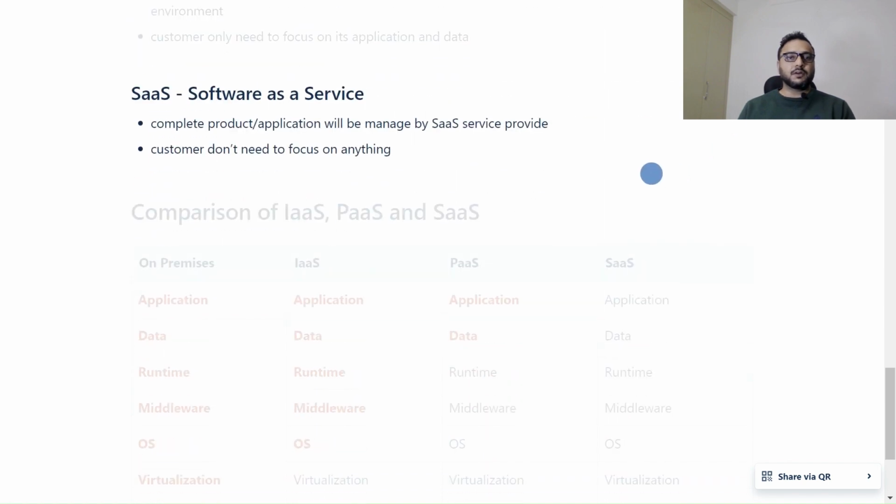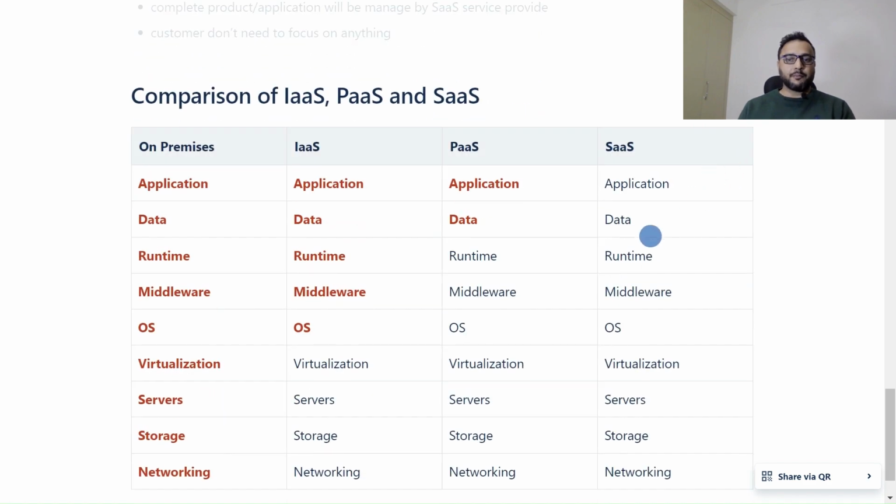The third option is where we are providing software as a service. The complete product application is managed by the SaaS service provider, and the customer doesn't need to focus on anything. Now let's check the comparison between these three cloud types.